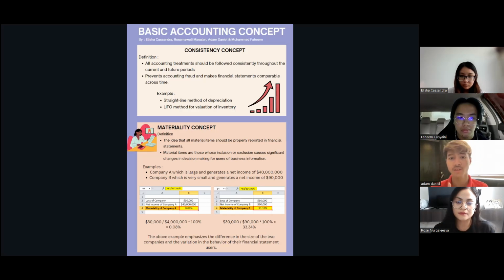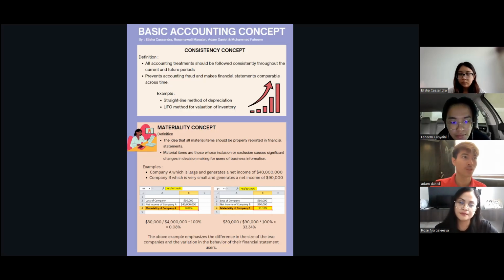So material items are those whose inclusion or exclusion causes a significant difference or change in the decision making for the business data. For example, company A, which is very large, generates income of 40 million, and company B, which is very small, generates net income of 90K. So, with the materiality concept, we can see that it emphasizes the difference in size of two companies and variation in the behavior of the financial statement between users.